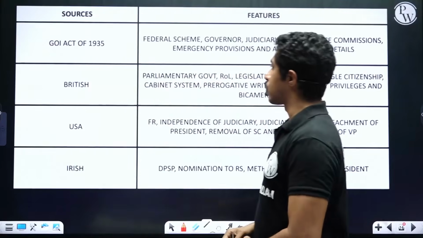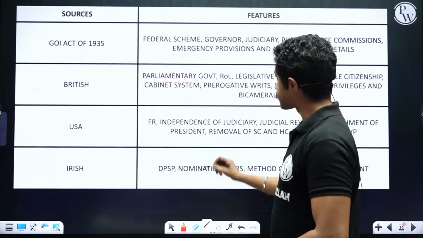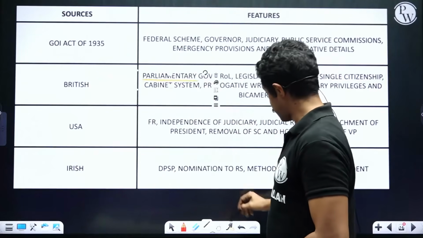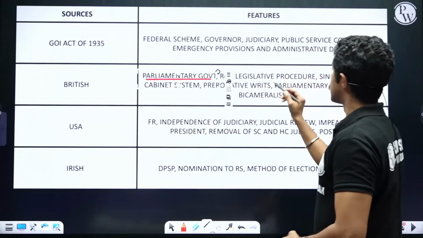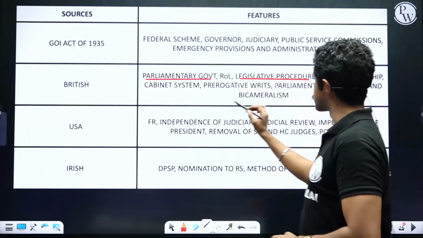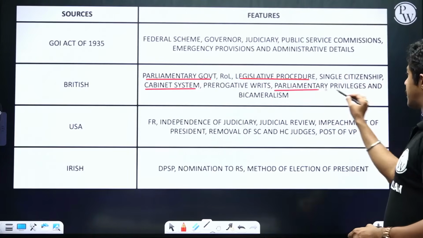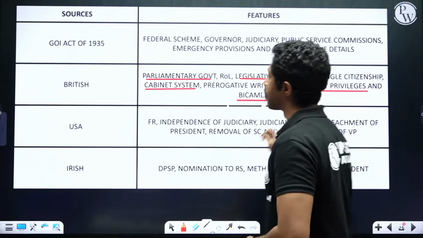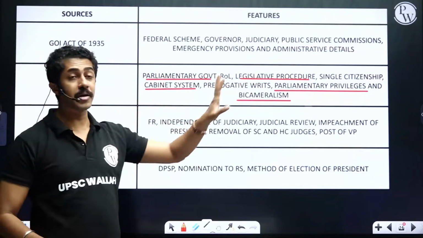Then comes Britain. From British, what all did we borrow? Parliamentary government, legislative procedure. I will come to rule of law, don't worry. Legislative procedure, cabinet system, parliamentary privileges, bicameralism. There are 5 things associated with parliament alone.